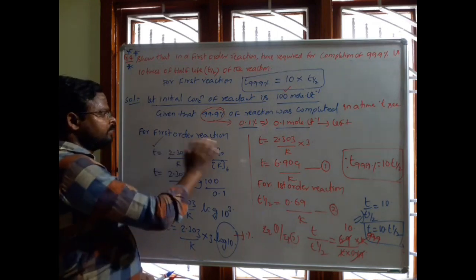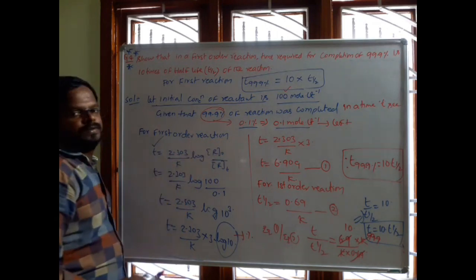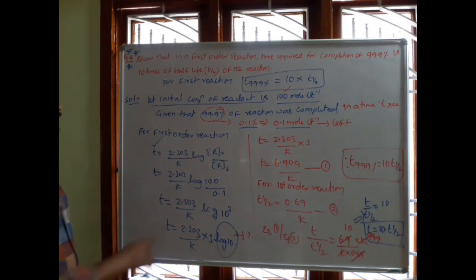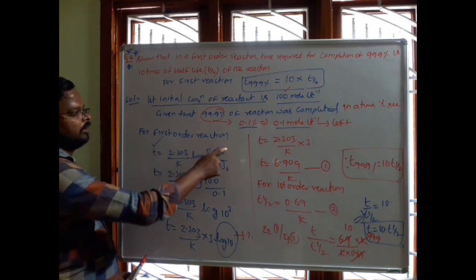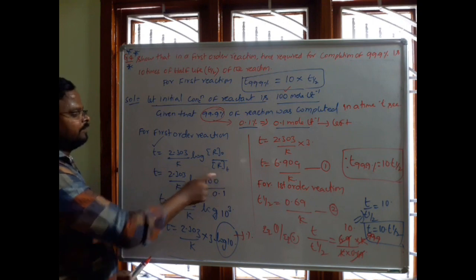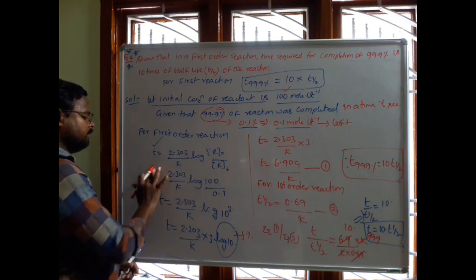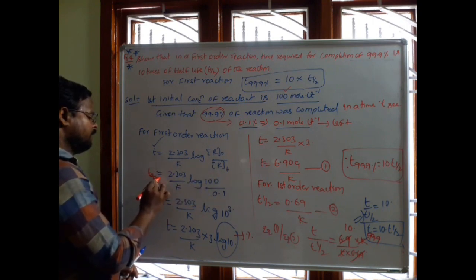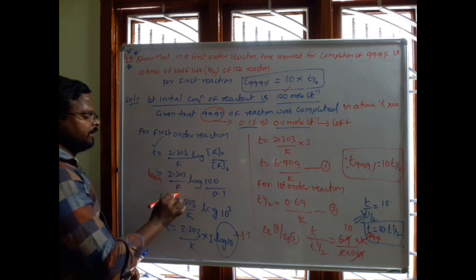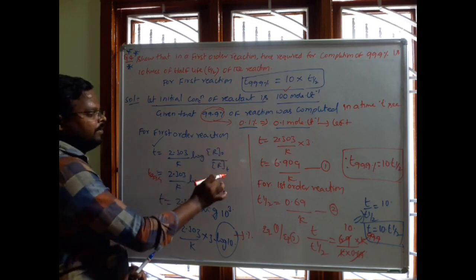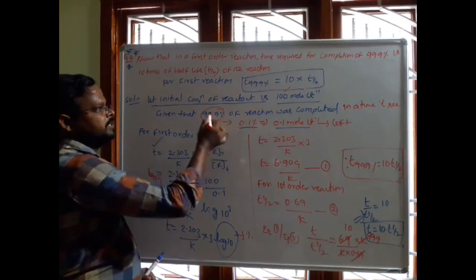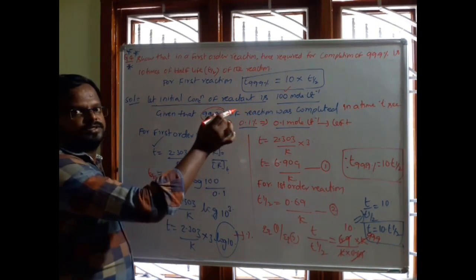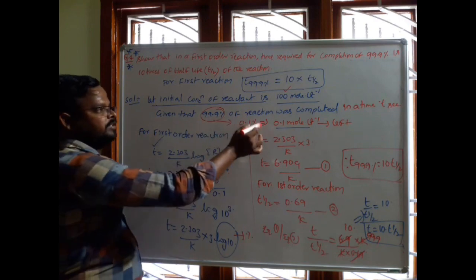Now take the first order reaction formula: t equal to 2.303 by k into log of R1 by Rt. So t 99.9% equal to 2.303 by k into log of 100 by R at t. R at t means at time t, 99.9% is completed, which means 0.1% is left.